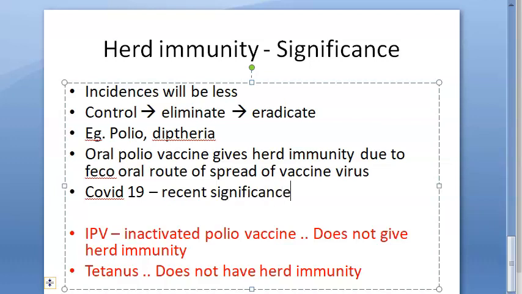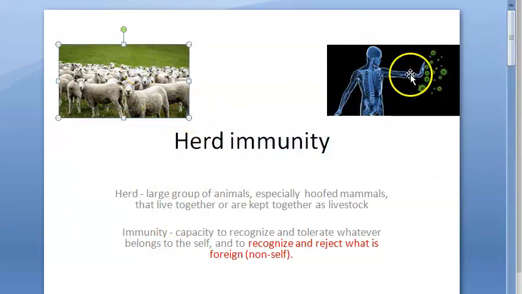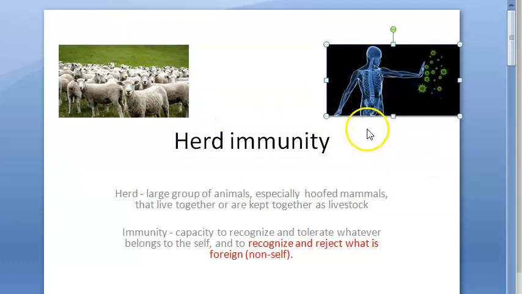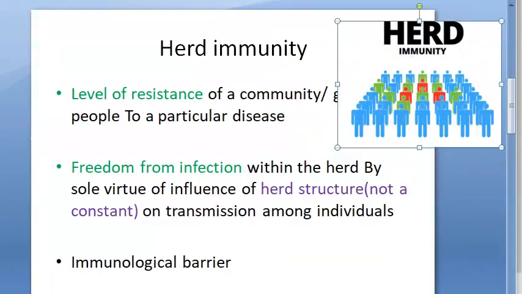Okay, so let us see what we saw in this video. Herd immunity: herd is nothing but a group of people, a group of animals, etc. Immunity is the capacity of any living organism to know what is its own and what is foreign and fight the foreign one. So how will you define herd immunity?